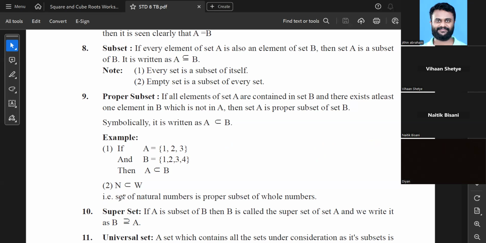Great. Now, okay, I'll just discuss the second example. Like natural number is a proper subset of whole numbers. Set of natural number is a proper subset of whole numbers, which you already know. So I don't have to discuss anything else. So since अपना time खत्म हो गया, so I'll stop over here. I'll continue from here in the next class.